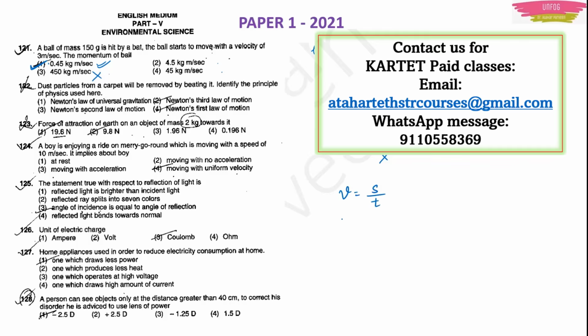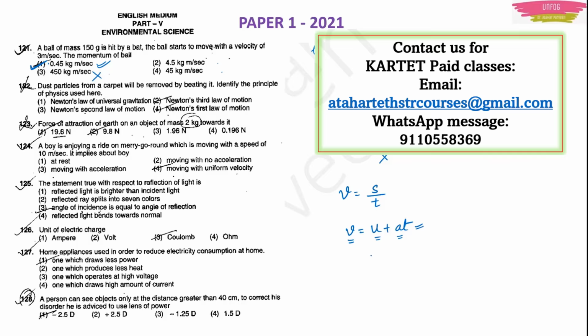This is one simple formula, or there is the equation of motion. There are actually 3 equations of motion, among which one is the simple one. V is equal to u plus at, where u is the initial velocity of the body, v is the final velocity of the body, a is the acceleration of the body, and t is the time taken for the body to travel.